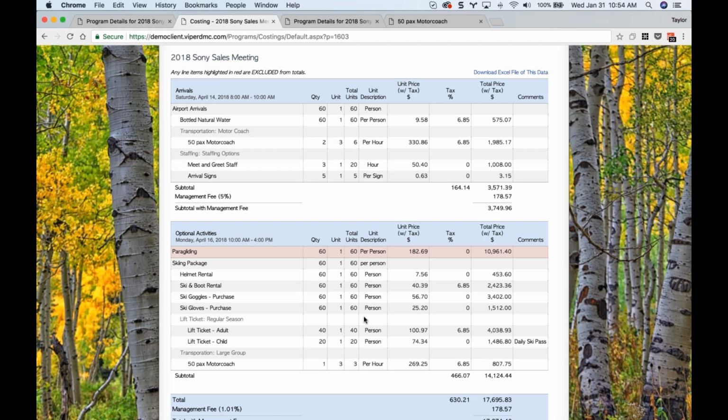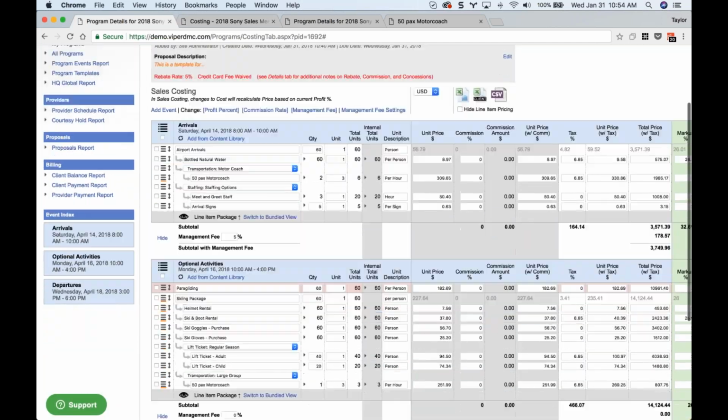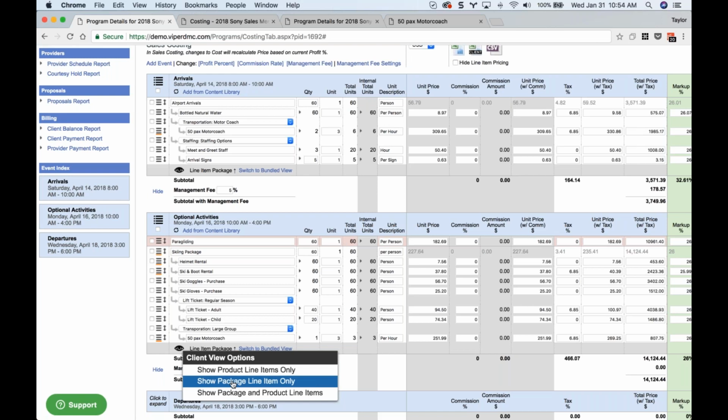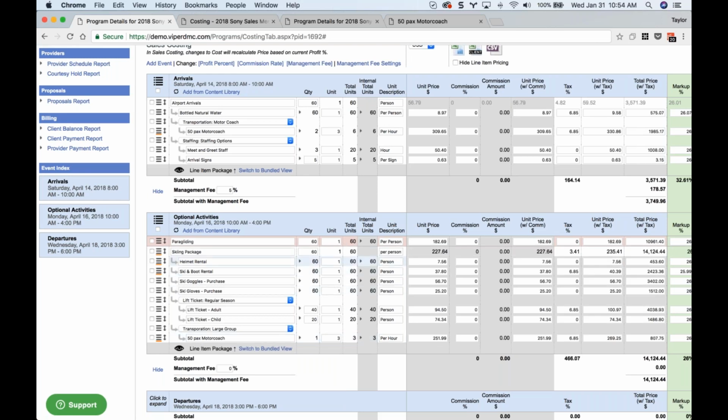Okay, so this is your standard line item view. You can see that the client can see all of the prices for each line item, and they do not see the package total. All right, so here if I change my view, so product line items only is what we're currently seeing. So if I switch that to package line item only, you'll notice that Viper now grays out all of the prices for my line items, meaning they're hidden from the client. Anything in gray indicates the client cannot see those. And then you'll see that my package totals go dark black, meaning the client can now see those. All right, so they're going to see this top line item for the package.